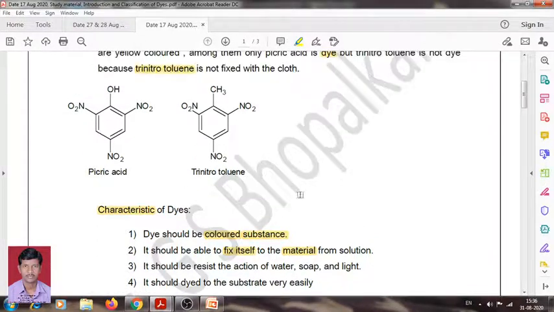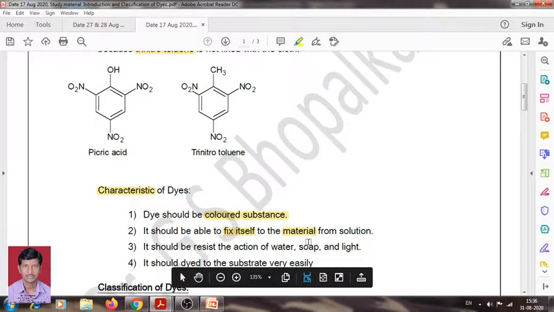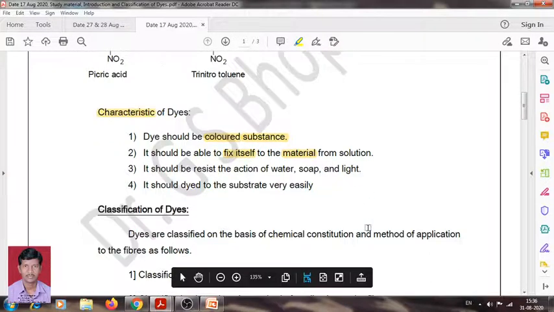That's why trinitrotoluene does not act as a dye. Picric acid has the ability to fix itself to the material from the solution because it has an OH functional group, and this OH group fixes itself to the material. Therefore, the dye should be able to fix itself to the material from the solution.